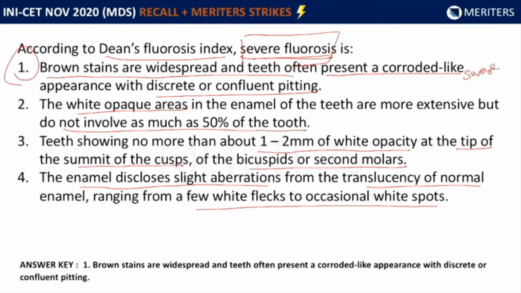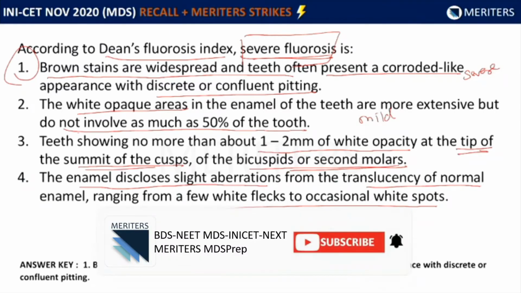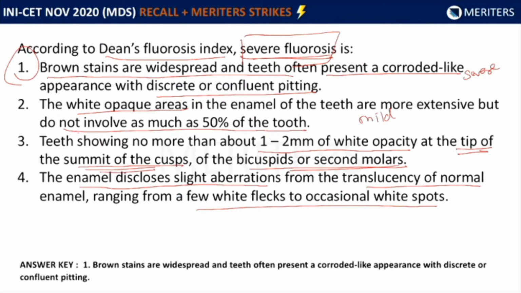White opaque areas not covering 50% of the tooth, that is mild. Teeth showing no more than about 1 to 2 mm of white opacity at the tip of the summit of the cusp. So these are all important keywords that you need to remember, which will get you to the answer directly. Now this is very mild, and slight aberrations from translucency of enamel with white flecks and occasional white spots is questionable.